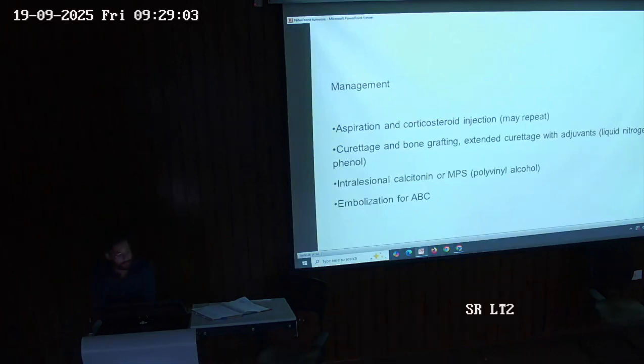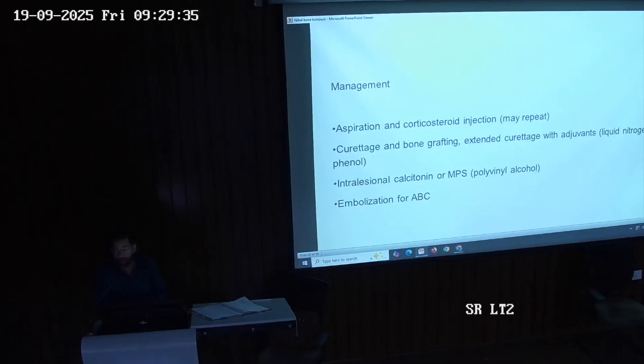So coming on to management, we can perform an aspiration, and a corticosteroid injection can be given, which is repeated over time. Curettage and bone grafting, along with extended curettage with adjuvants like liquid nitrogen or phenol, can be done if required. Intralesional calcitonin or polyvinyl alcohol injection can be given, and in some cases embolization of the aneurysmal bone cyst can be done.